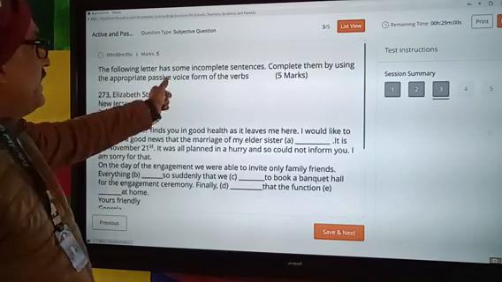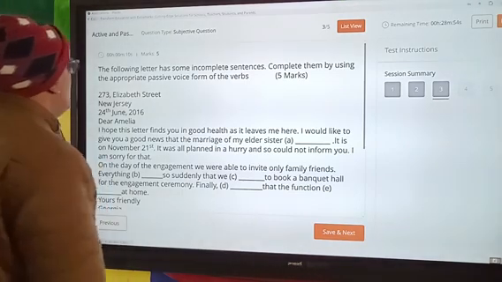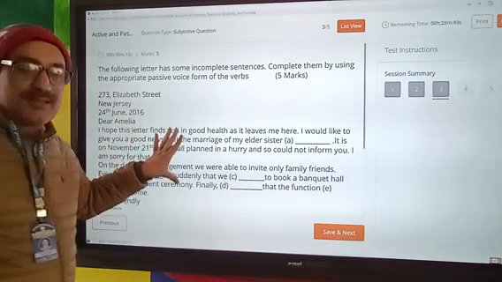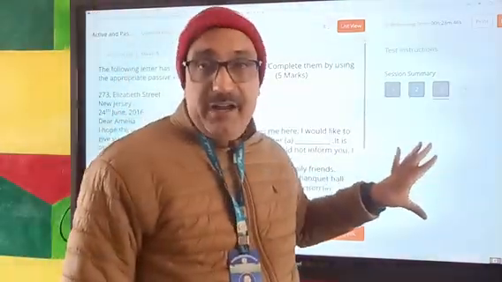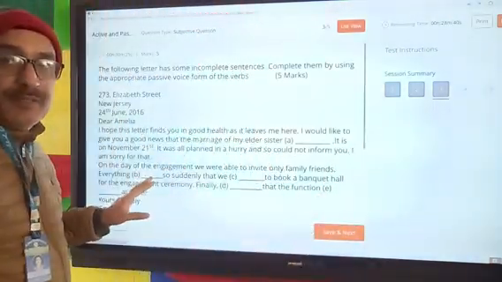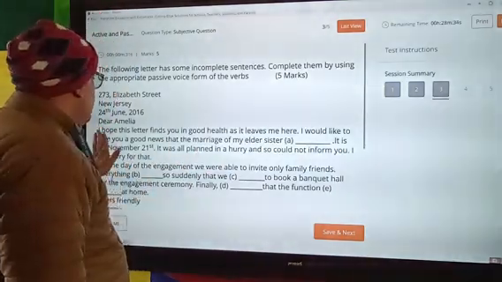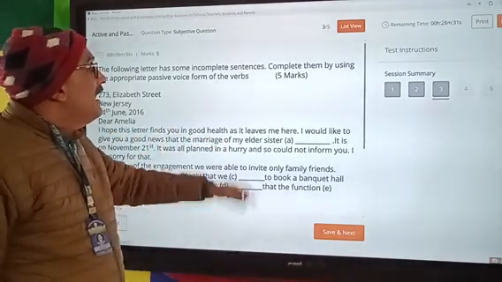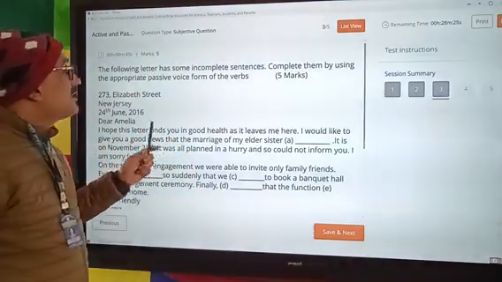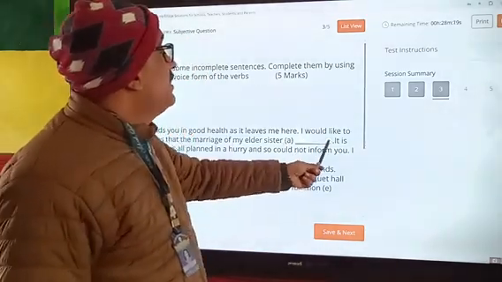The following letter has some incomplete sentences. Complete them by using the appropriate passive voice of the word. Okay. There are some mistakes in this passage, and you will recognize those mistakes and complete this according to your knowledge. I hope this letter finds you in good health and it leaves me here. I would like to give you a good news that the marriage of my elder sister. Here you will think what will be the right answer.